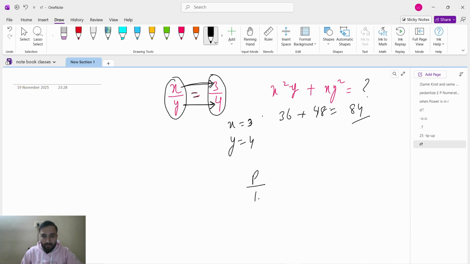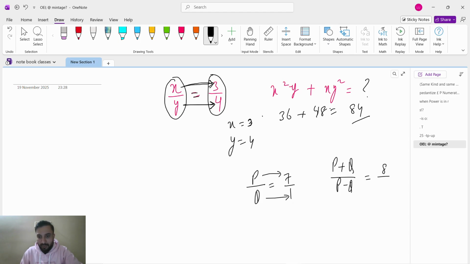Same, p by q equals 7. You have to find p plus q divided by p minus q. So guys, see, p by q equals 7. Can I write 7 as 7 by 1, right? We can write 7 as 7 by 1. So this ratio is equal to this ratio, means numerator is equal to numerator, denominator is equal to denominator. So p is 7, q is 1. p plus q, 7 plus 1, 8, divided by p minus q, 7 minus 1, 6.